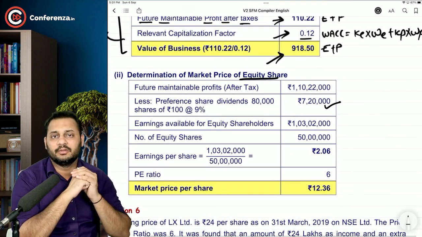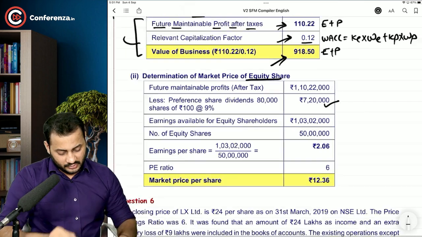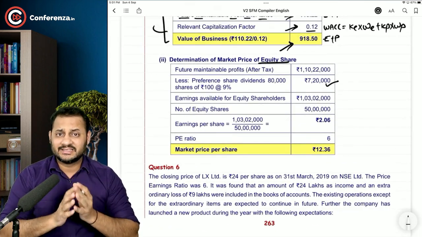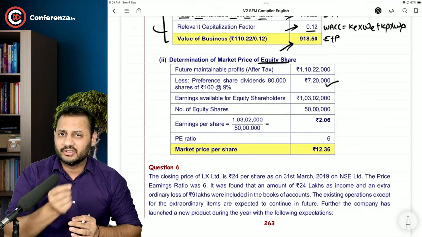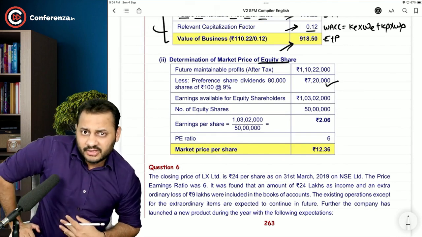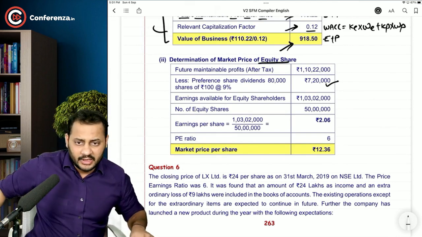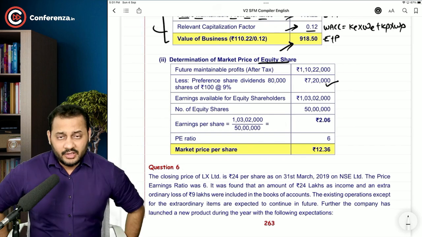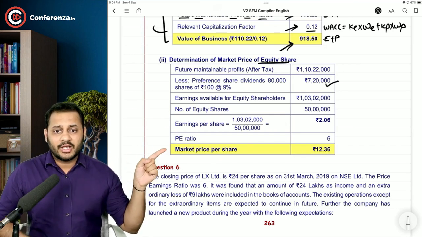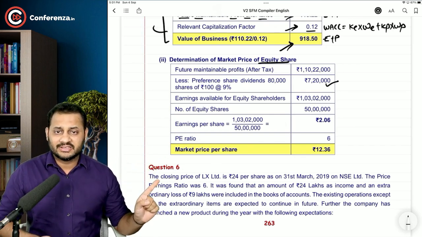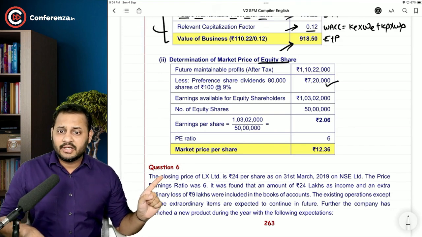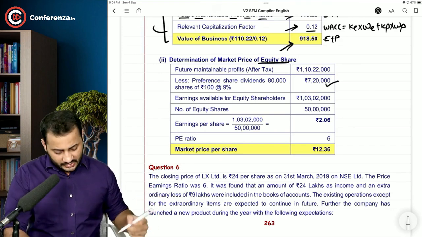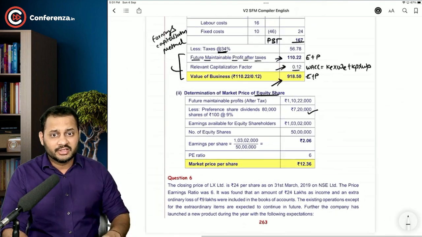That's it. Simple. Easy. Now coming over to question number 6. Question number 6 is exactly like question number 5 with little changes. This is something reverse that we are going to do. Have a look. In question number 5, you have been asked to calculate the market price, but in question number 6, in the very first line itself, they have already given you the market price. So you are going to do the reverse calculation.